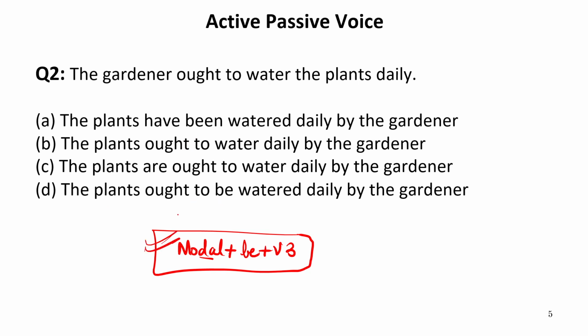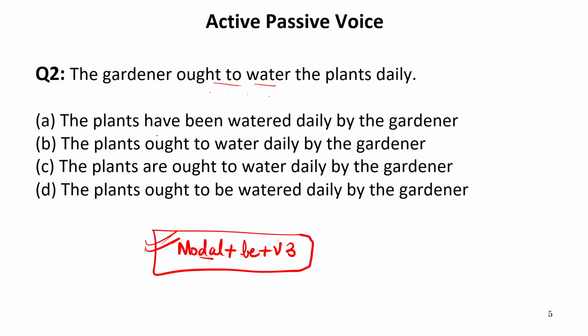Now let us see if this structure is given in the options or not. What will be the structure? Ought to water. So this will be ought to be watered. Now this we have to see in our sentences.